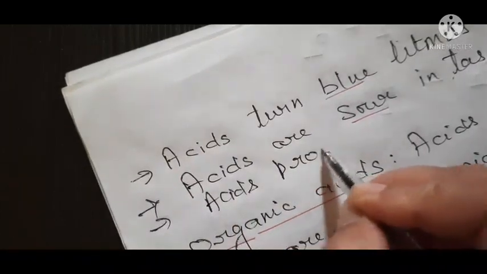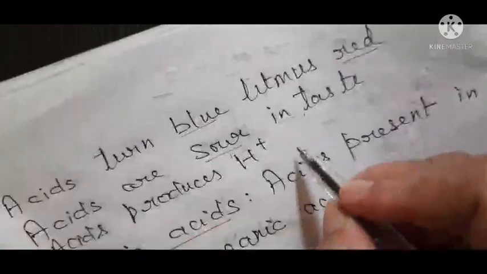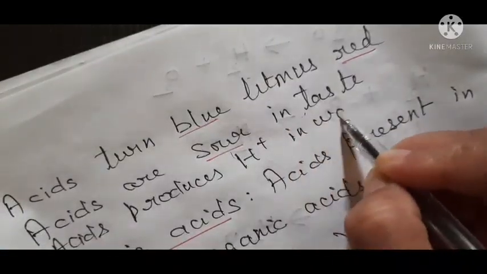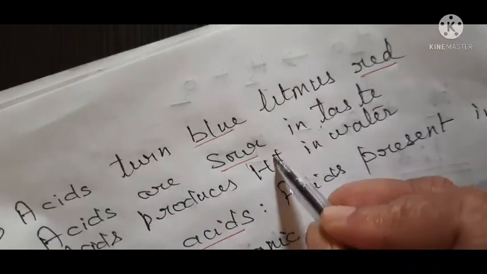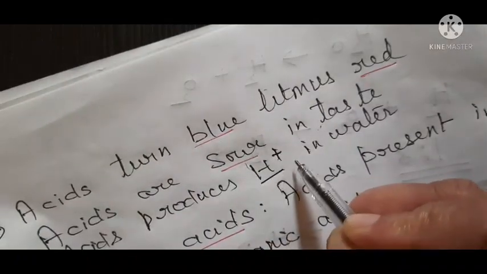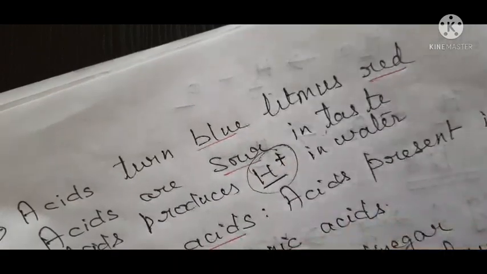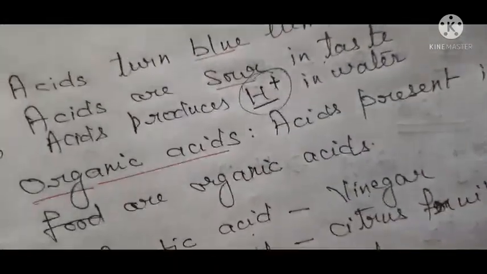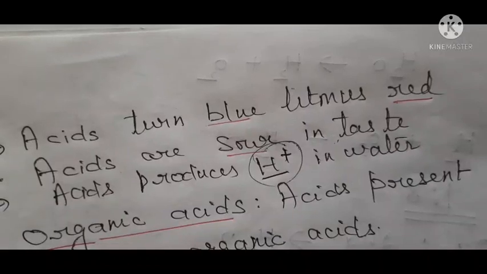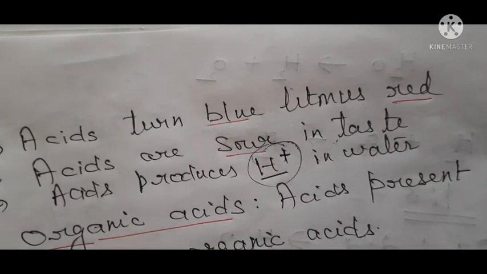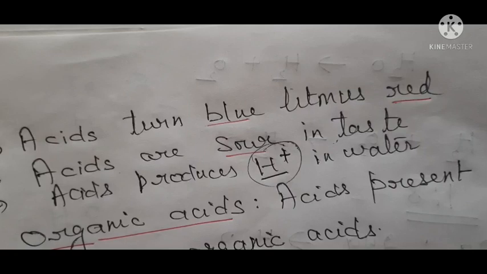Now students, if you have written H positive, then there is no need to write ions, because it means that only. And what are the properties of bases? Bases turn red litmus blue. Bases are bitter in taste, kadwa. And bases are soapy to touch.